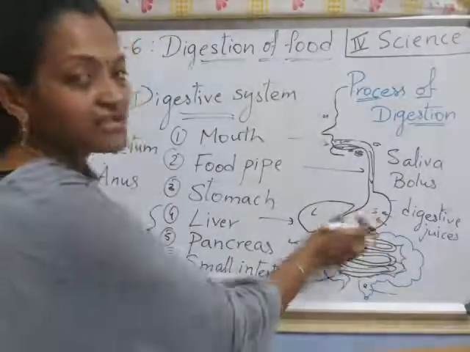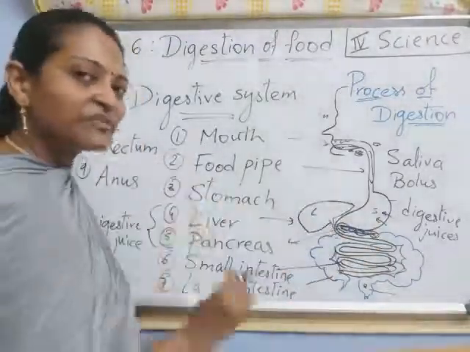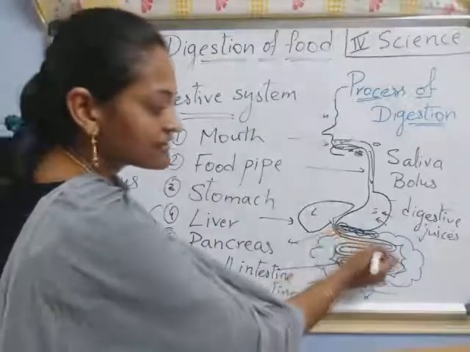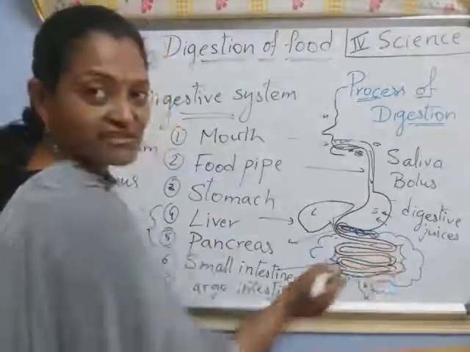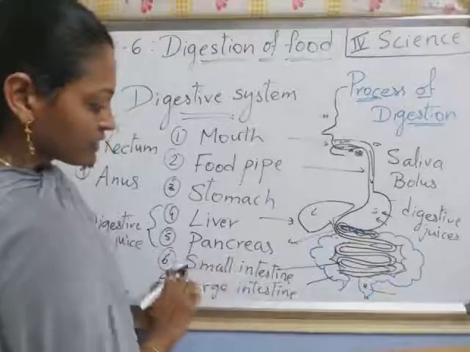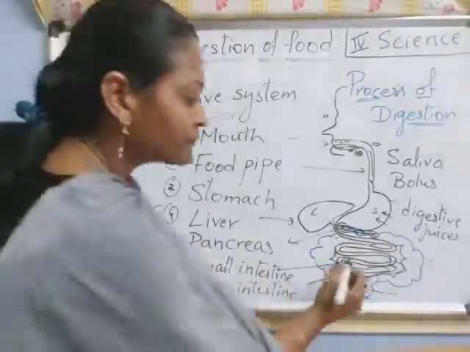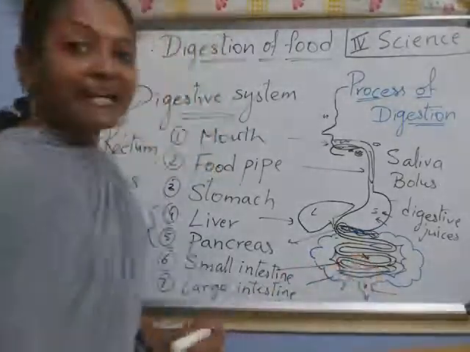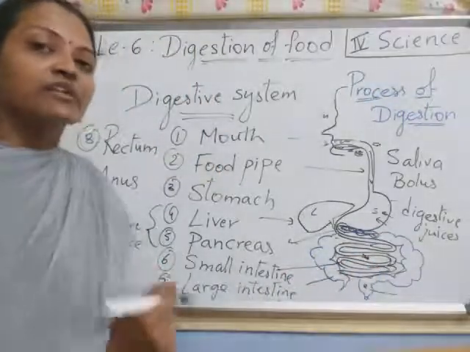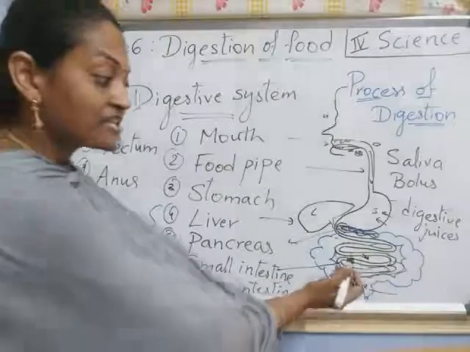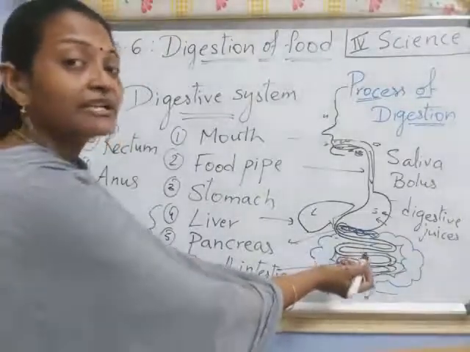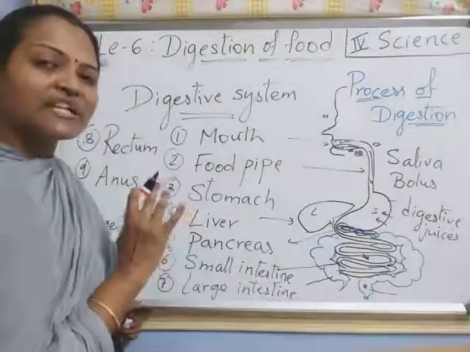And here the food is broken down into still simpler substances, and those enter into the coil-like structure, the black one. This one, what I said, is the small intestine. Yes, in the small intestine, the food enters into the blood. Remember, from where does the food enter into the blood? From the small intestine. Here only, the food is completely digested.